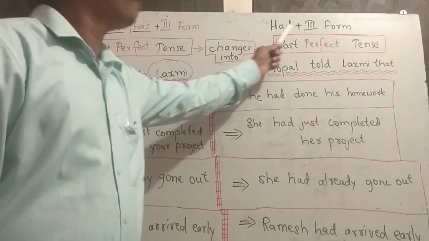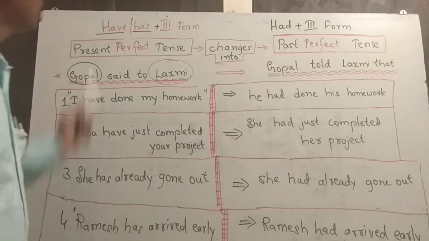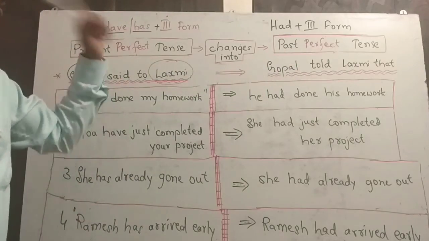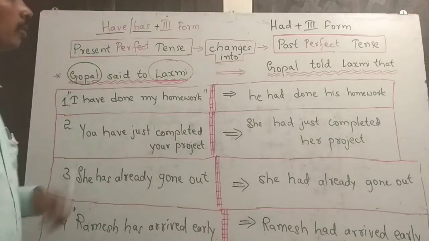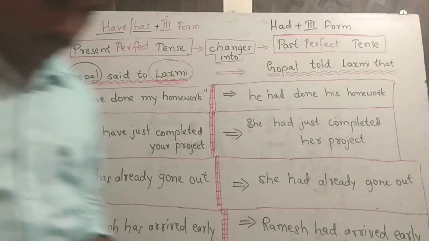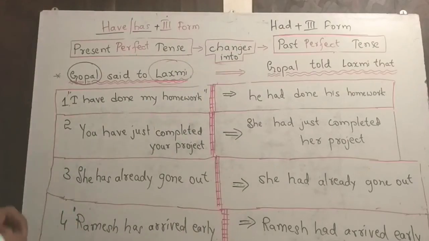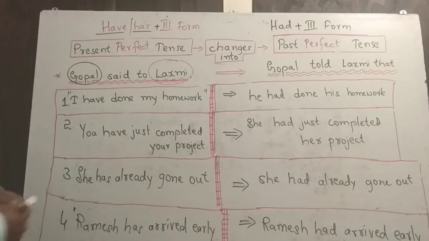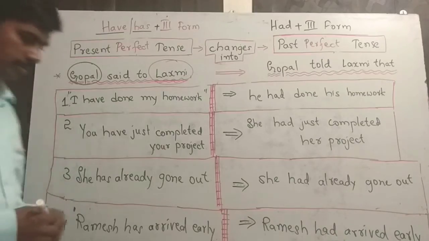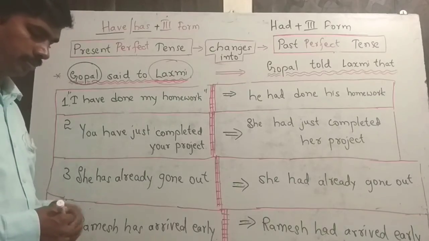You have just completed your project. Here you is referring to Lakshmi, so it changes to she. Have changes to had, right? You have just completed your project changes to she had just completed her project.